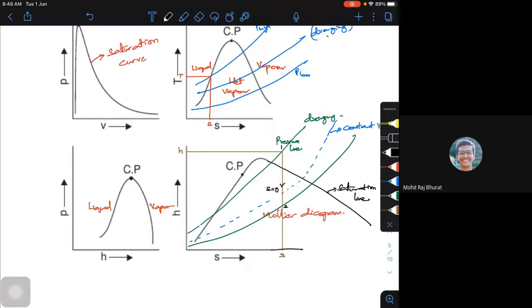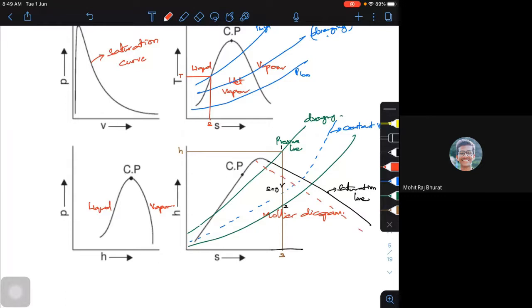But once it enters the dome, you look at point 2, it has entered the wet vapor region. Other than this, I will also have what we call a dryness fraction line. The dryness fraction lines will be going something like this.